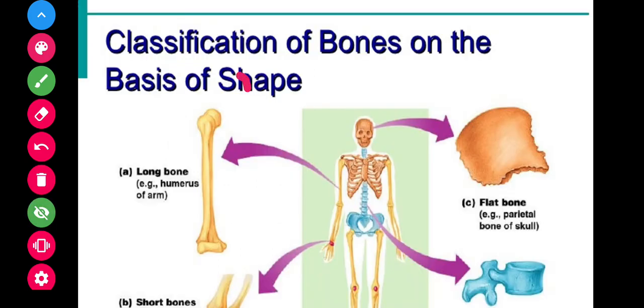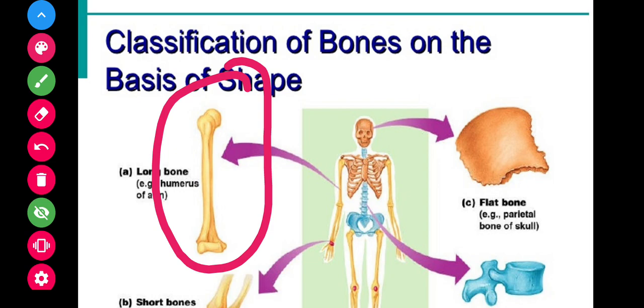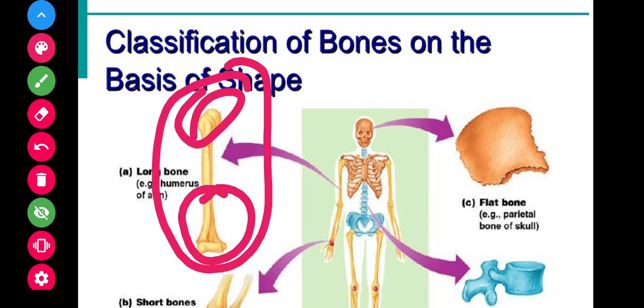You can see this is a long bone which has greater length than width, consists of a shaft and a variable number of extremities at the ends, and is slightly curved for strength.